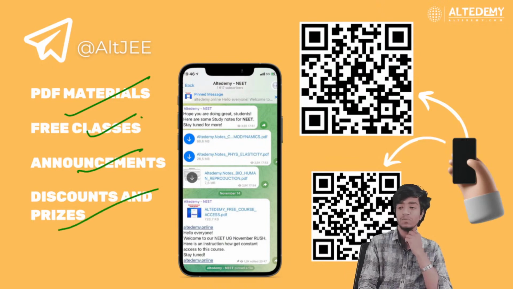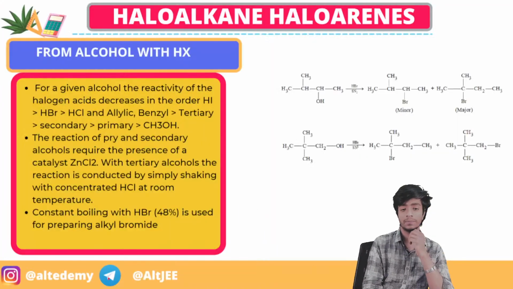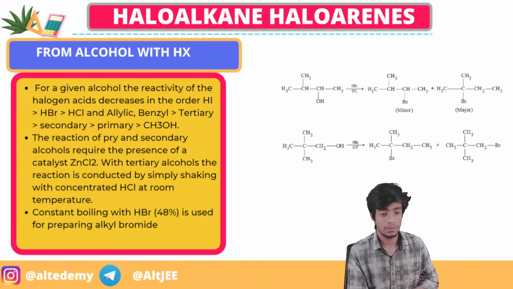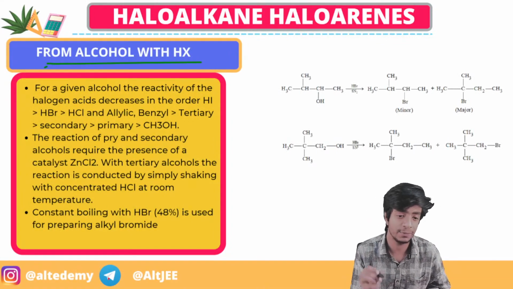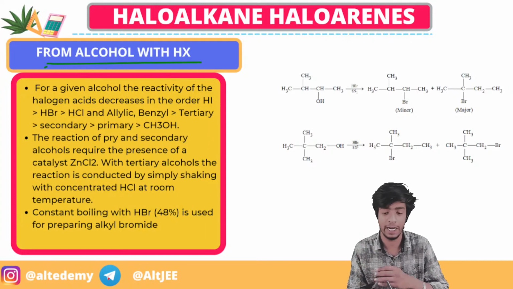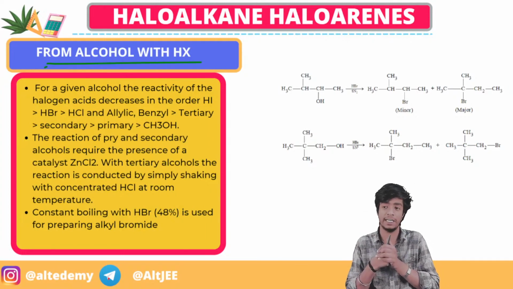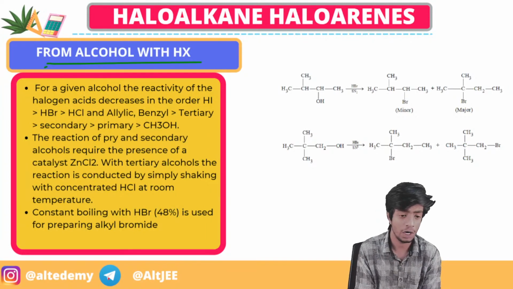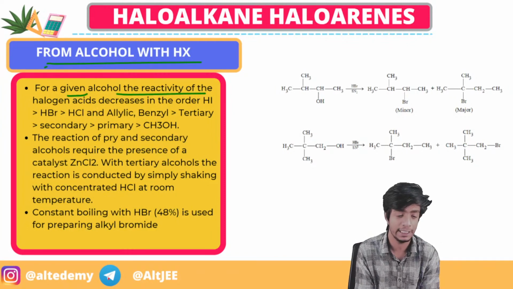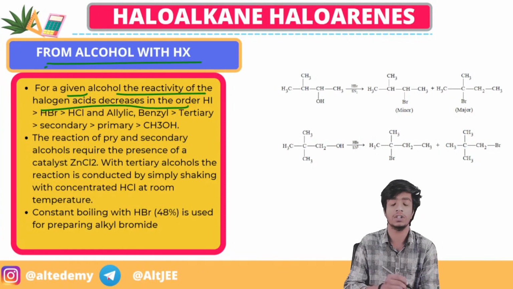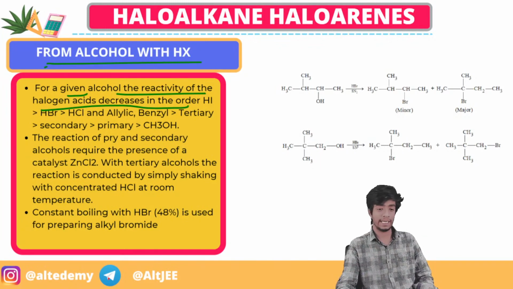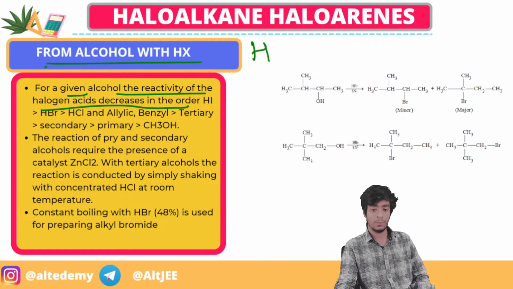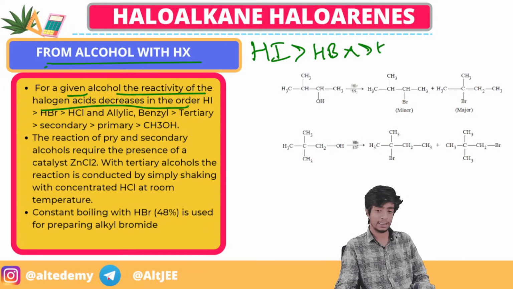So we'll move forward, and formation of alkyl halide from alcohol with HX, we are seeing some facts in it, right? For a given alcohol, the reactivity of the halogen acids decreases in the order of HI, then HBr, then HCl. Obviously, when we study the hydrogen halides, the acidity decreases like this only, HI, HBr, then HCl.